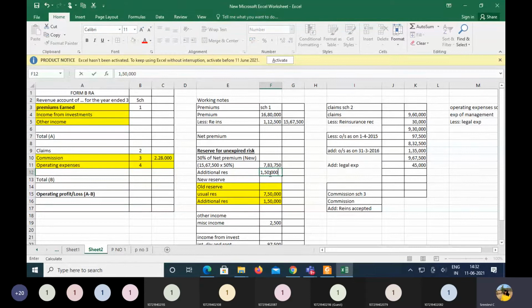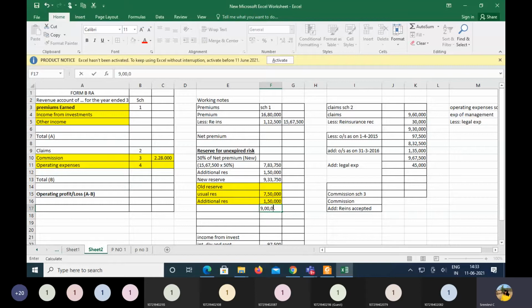So after adding 1,50,000 additional reserve, the total amount of the reserve required for the year is 9,33,750. And if you are comparing this amount with the old reserve, how much is the old reserve? They have already provided 7,50,000 plus an additional reserve of 1,50,000. So the total amount of the old reserve over here is 9 lakhs of rupees, isn't it? So here it is going to be 9 lakhs.